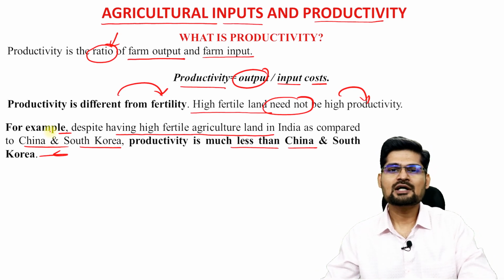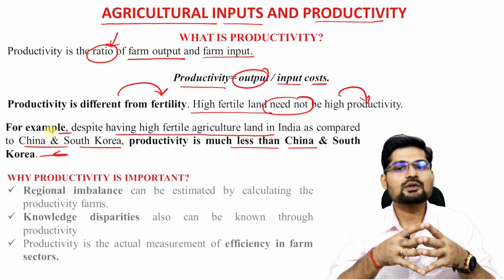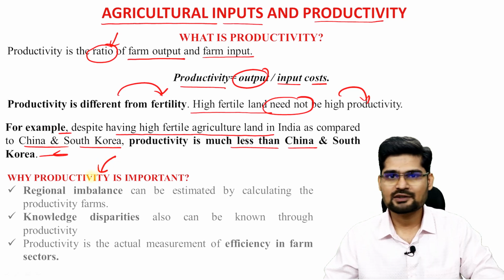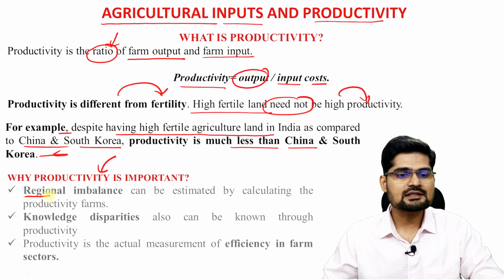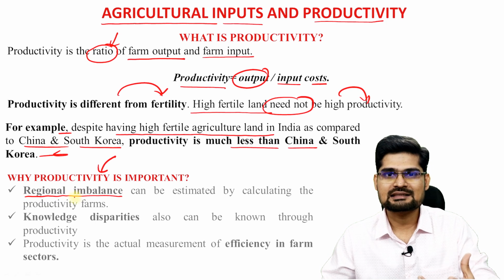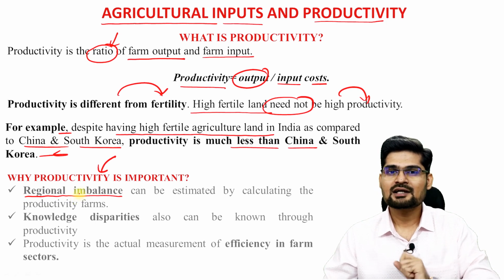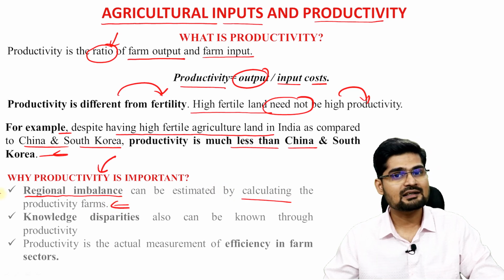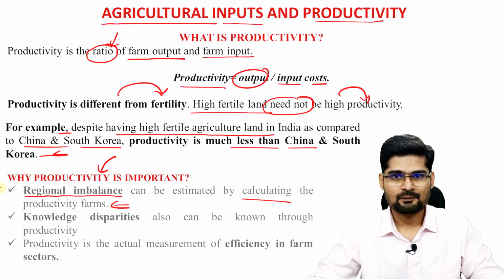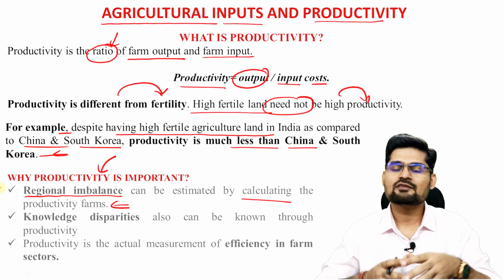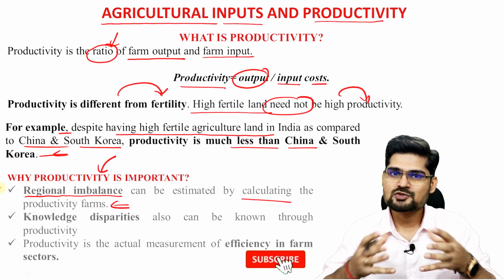Apart from this, one question is also there to understand: why is productivity important in today's world? There are three things that we need to understand here. One is to create a regional balance, because we already know there is a regional imbalance. And if a regional imbalance is there, we need to determine it by calculating different productivities of different areas, and then we can improve upon it. If we don't know the imbalance between the inputs and the outputs, we cannot create a state of balance. The management cannot happen.